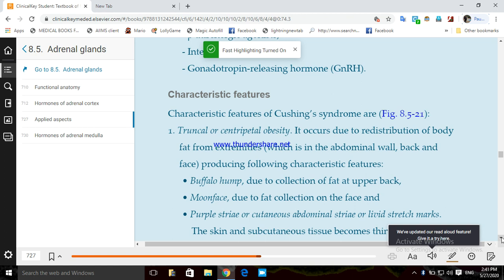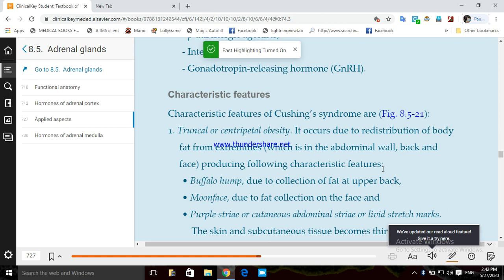Now, what are the signs and symptoms or classical symptoms of this Cushing syndrome? The first is truncal or centripetal obesity, meaning obesity in the central portion of the abdomen. It occurs due to redistribution of body fats from the extremities, producing a characteristic feature. If you have truncal obesity, your fats from your thigh and abdomen are abnormally redistributed.